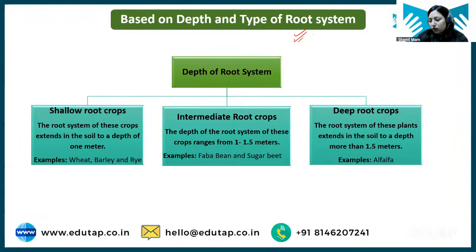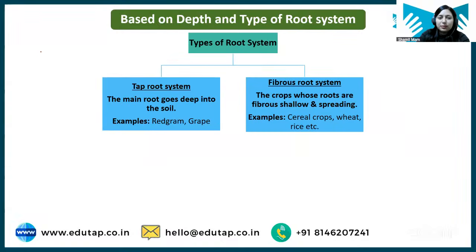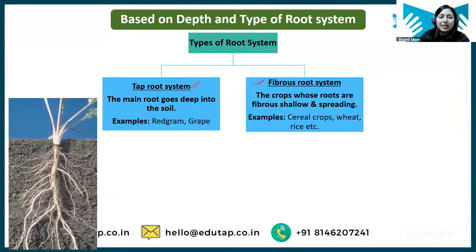Next is based on depth of and type of root system. So students, there are three types of root system. First of all, let me tell you that any crop will have two types of root system. Either it will be tap root system or fibrous root system. What is tap root system?